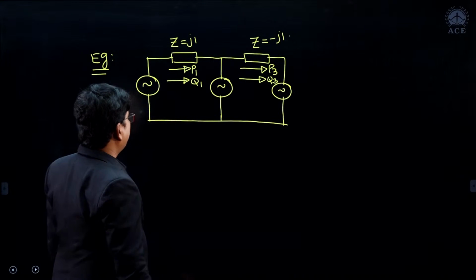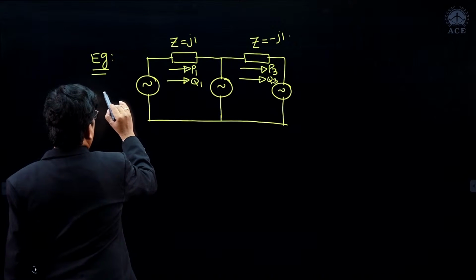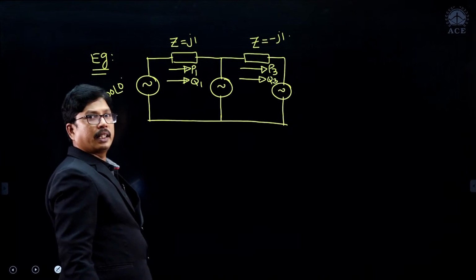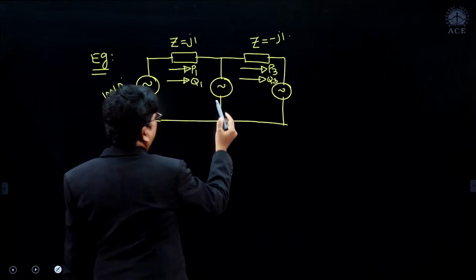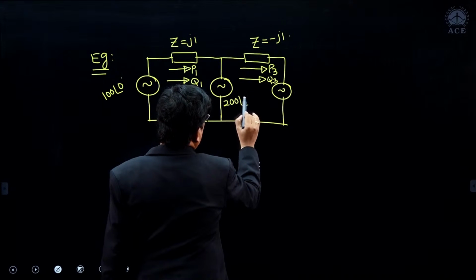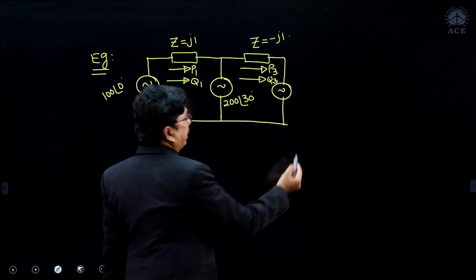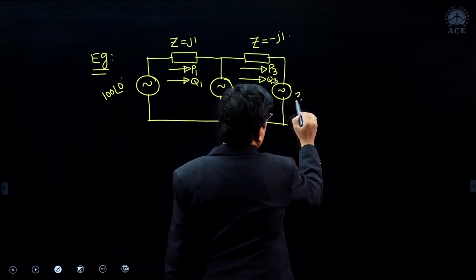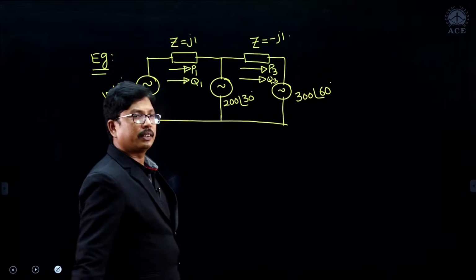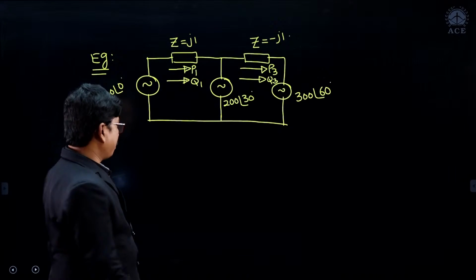Clear, right? Now they have given the voltages: at machine 1, 100 at an angle of 0, and here it is 200 at an angle of 30, and here it is given 300 at an angle of 60, 300 at an angle of 60, right. Now they are asking the polarities of active power and reactive power.